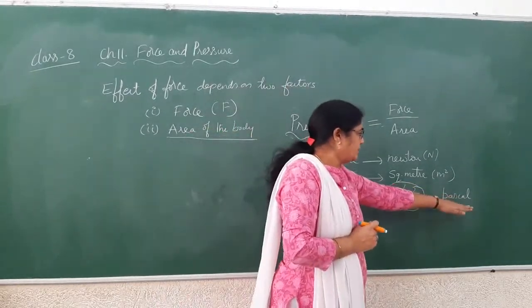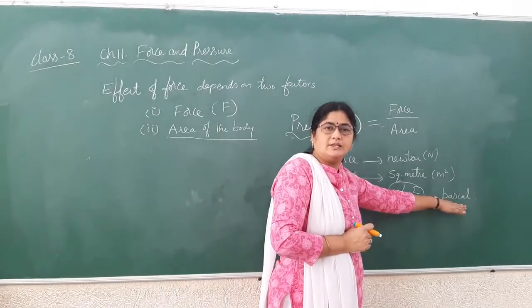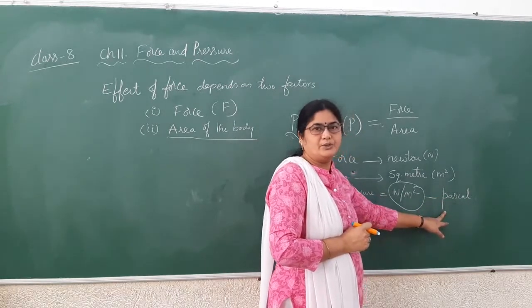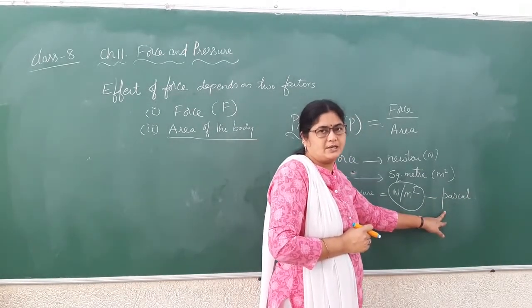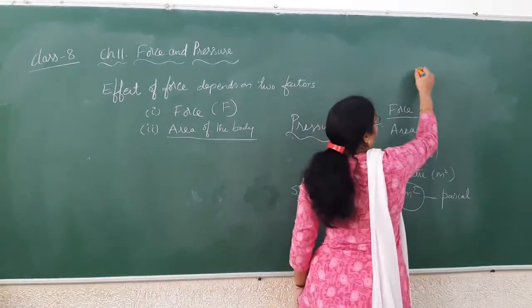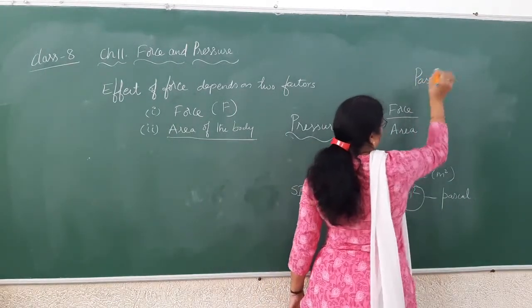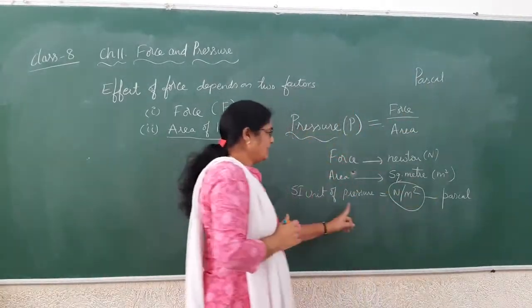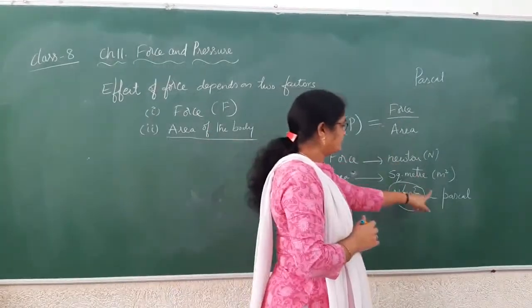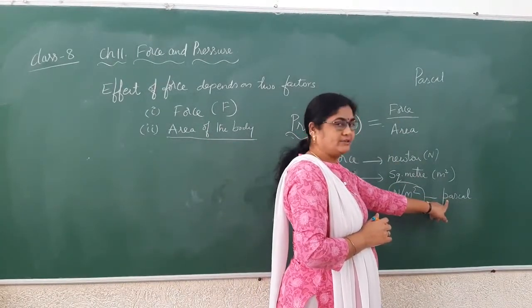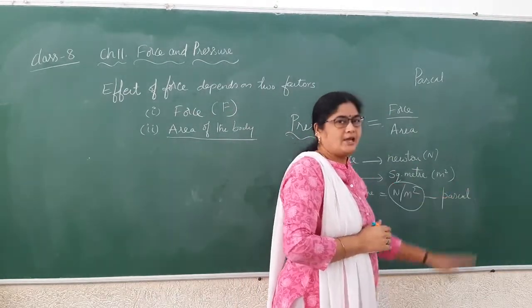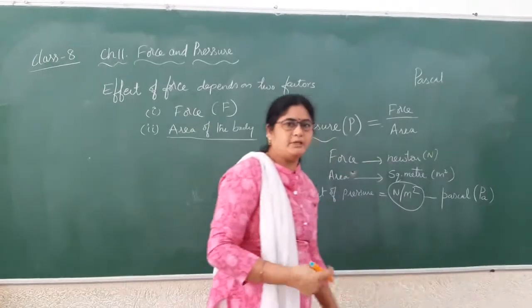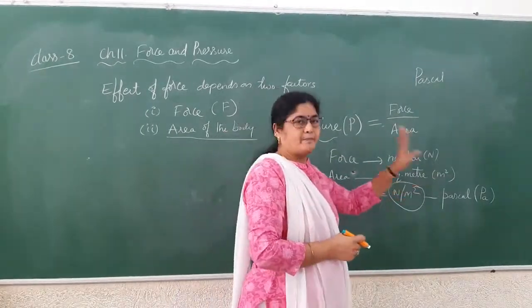Whenever we give a unit the name of a scientist, we write it with a small letter. Generally, unit names are written with a capital letter. Pascal is the name of the scientist, so generally we write it with a capital P. But we have taken this name as the unit to measure pressure, so we have to write it with a small p: pascal. The symbol is capital P, small a.